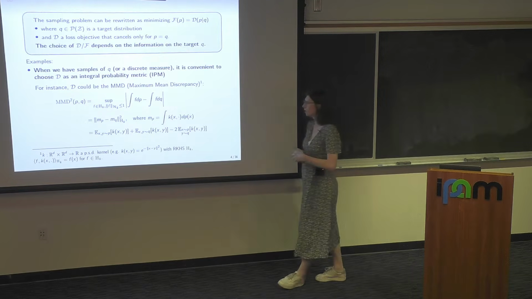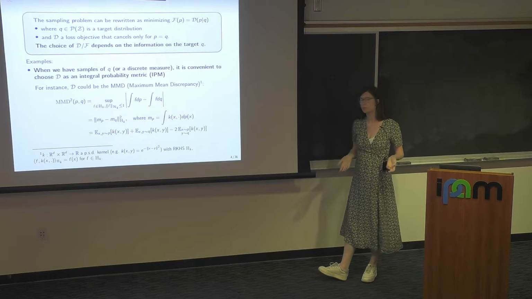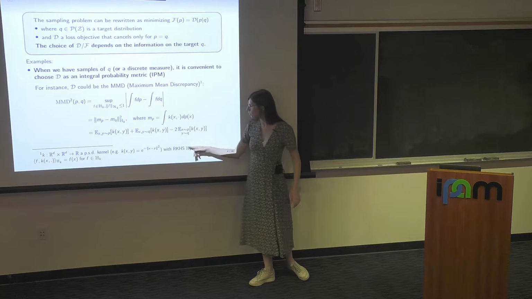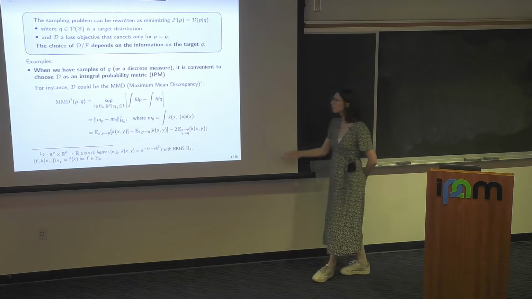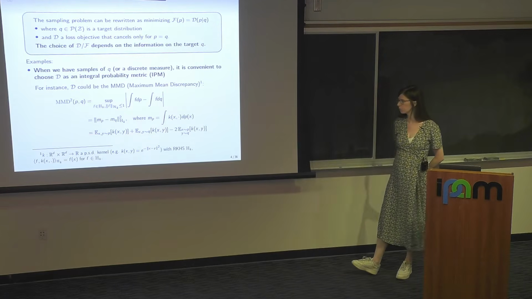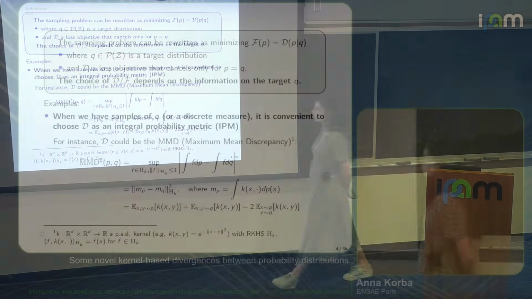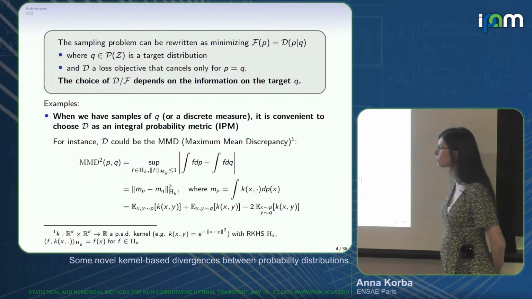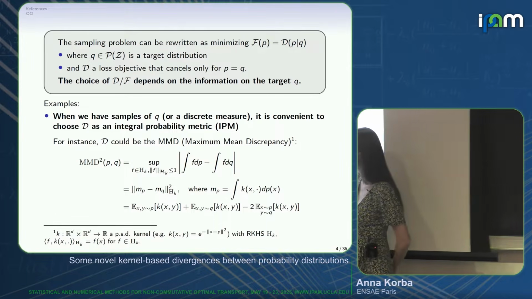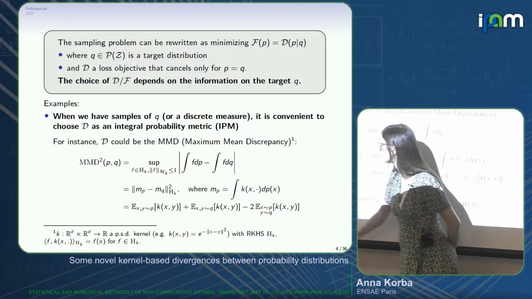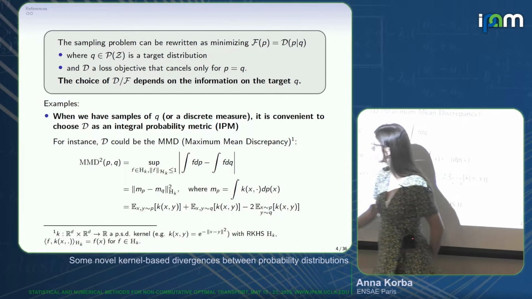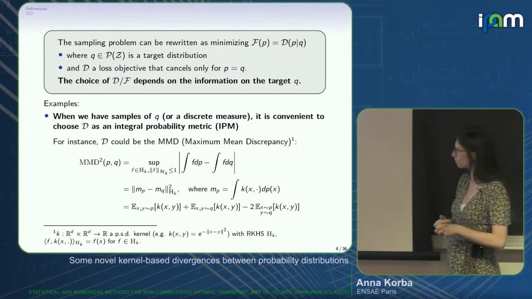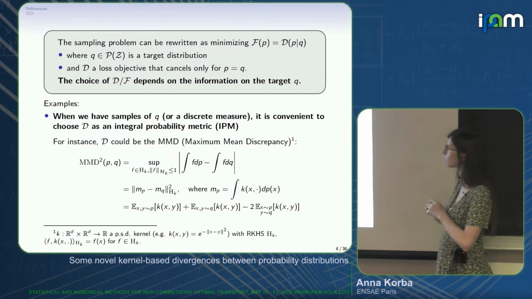This kernel is associated with a Hilbert space of functions. It's called the reproducing kernel Hilbert space H_K, that you can see as limits of sums of kernel functions. And it satisfies this property that I've written in small here, which is convenient for computation. If you take a function f in this RKHS, you have what is called the reproducing property, telling you that the scalar product between f and k(x, ·) is the evaluation of f at x. Okay, so this is where MMD comes from.